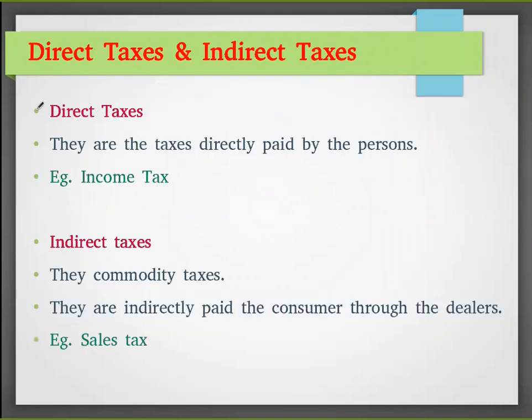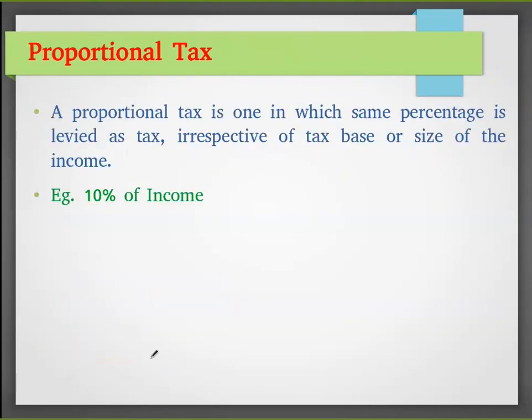So direct taxes and indirect taxes. Direct taxes are the taxes directly paid by the persons, for example, our income tax. Then indirect taxes are commodity taxes. They are indirectly paid by the consumer through the dealers. An example is sales tax. We will see the rest of the taxes. Our income tax, this direct tax, is classified into four divisions. We will see them one by one.